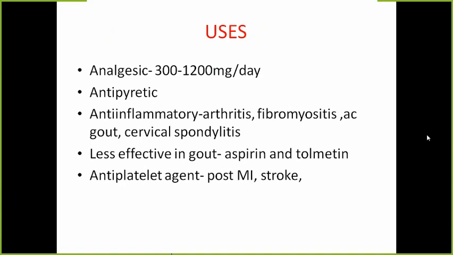Now, in general, what are the uses? NSAIDs will be used as analgesics. I have already mentioned that they are used for superficial types of pain like toothache, menorrhagia, and so on. Antipyretic for the relief of fever. Anti-inflammatory, they are used in conditions like arthritis, fibromyositis, gout, cervical spondylitis. In gout, aspirin will be less effective because of its uricosuric action. Then antiplatelet action will be used in case of myocardial infarction and stroke. Here, aspirin is the preferred drug.